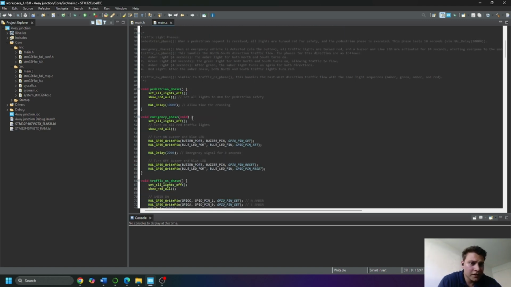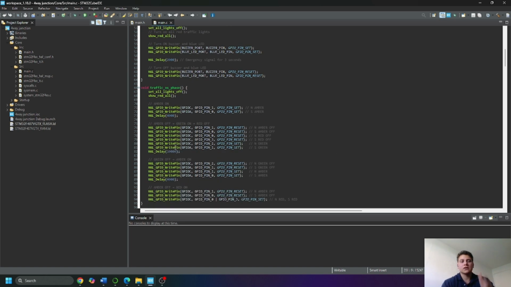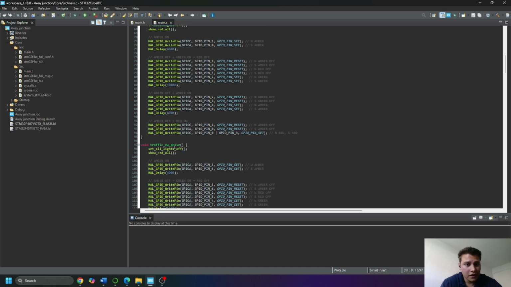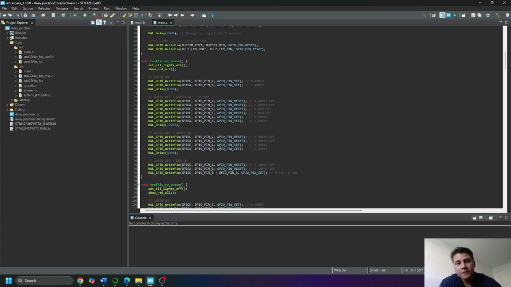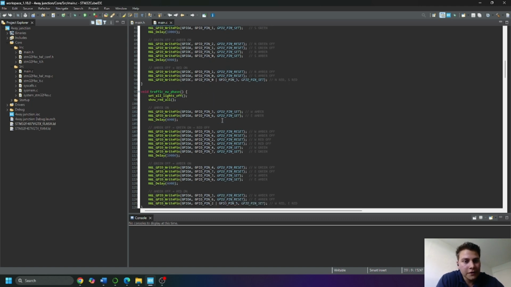We have a pedestrian phase, an emergency phase, a traffic north-south phase, and an east-west phase. All these phases are the same as in UK: amber on, amber off, green on, red off. They're all labeled out clearly.